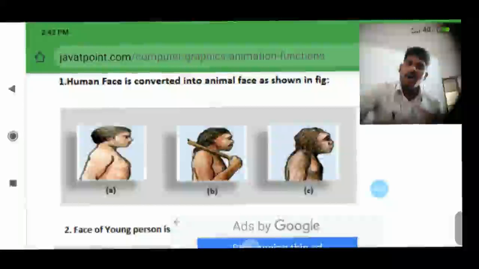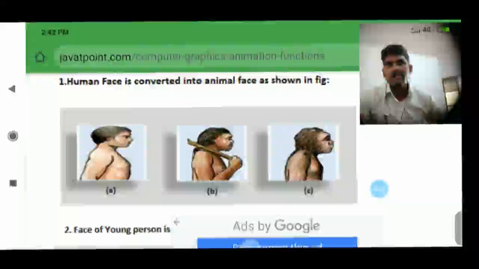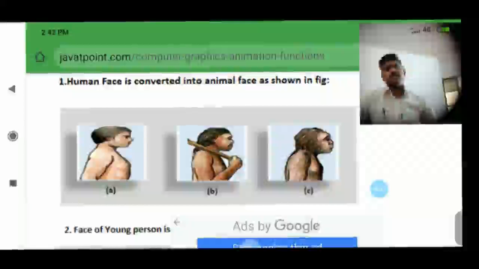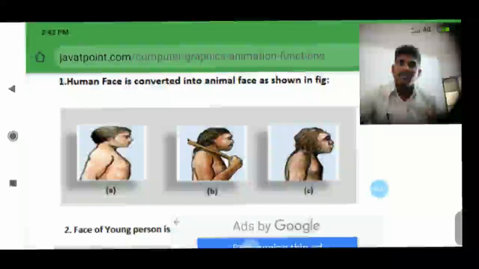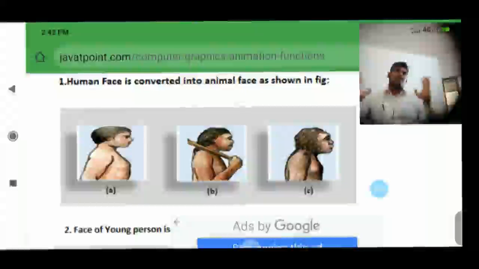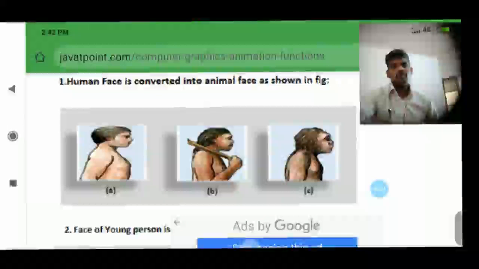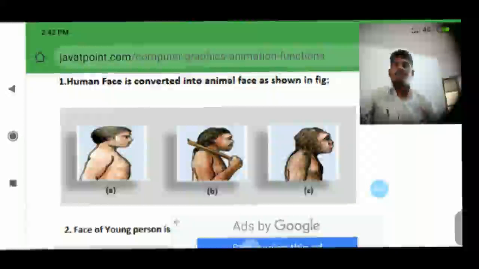Now the human face is transformed into a monkey. Look here, the animal face. The human face turned into an animal face. So this process is called morphing.